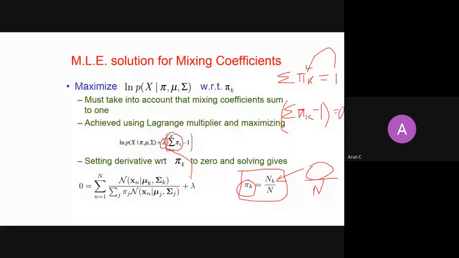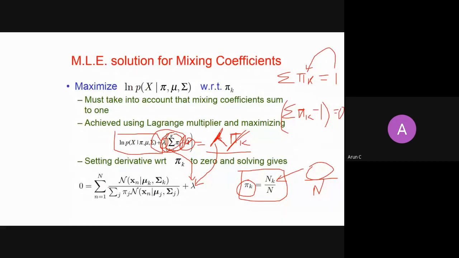The term is lambda into pi k, and when you take the derivative with respect to pi k, the pi k goes away and only lambda is left. The negative 1 is a constant, so it also goes away, and the rest of the summation terms will go away.